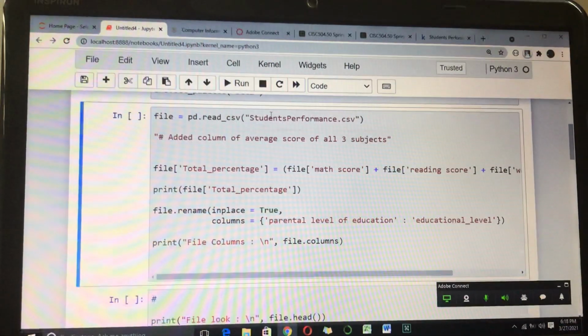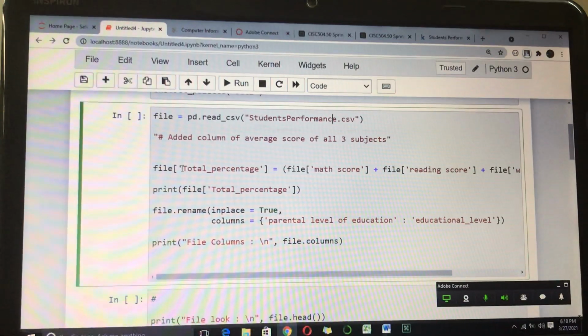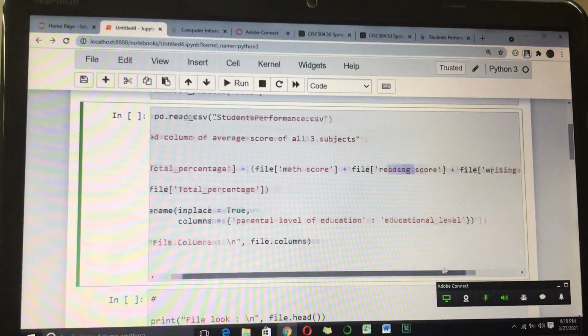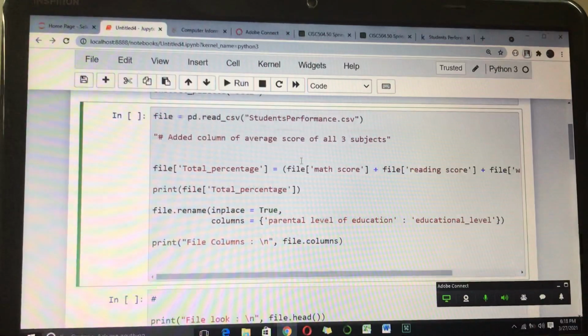I just have read the file over here, and then instead of removing any of the other columns, I have created a new column. I've derived a new column from math score, reading score, and writing score, and all the values derived from these three columns I have inserted into the total percentage column individually.